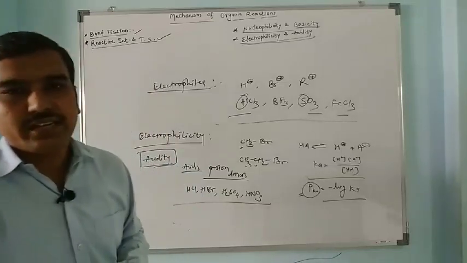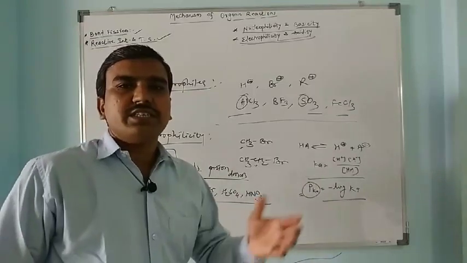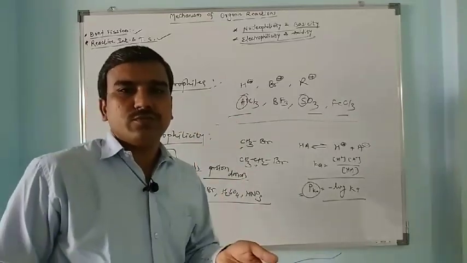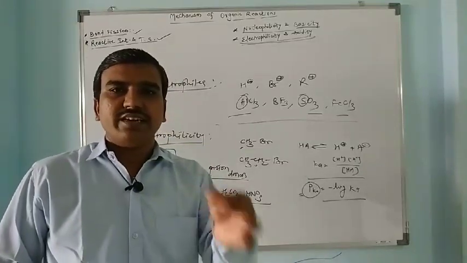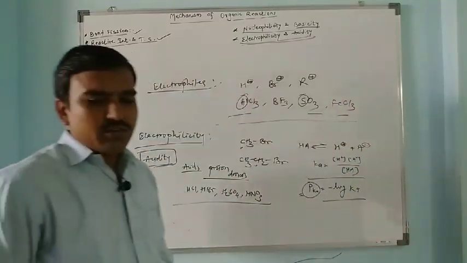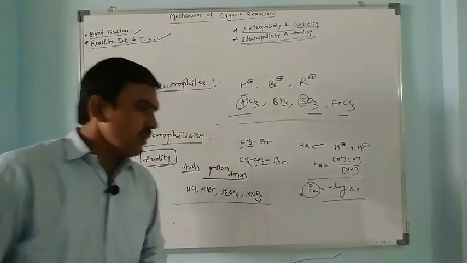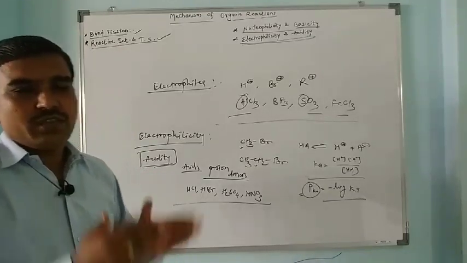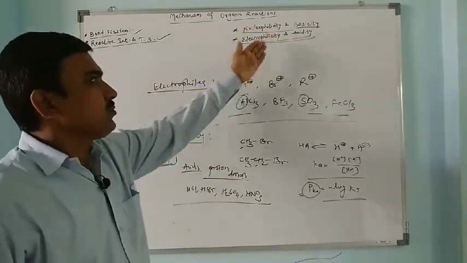Acids are represented in terms of Ka or pKa, and bases in terms of pKb and Kb. These have absolute values, but acidity and basicity are relative concepts; one can be compared with another. So these are the fundamental or basic parts of organic reaction mechanism. In this video I have tried to explain fundamental things such as bond fission, the difference between reactive intermediate and transition state, and nucleophilicity, basicity, electrophilicity, acidity.